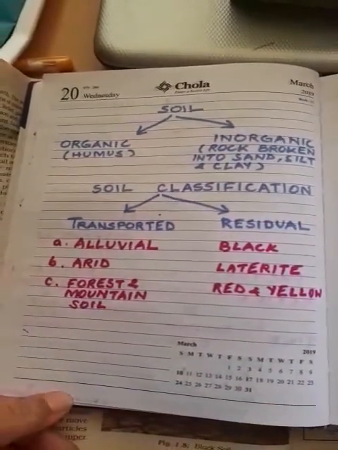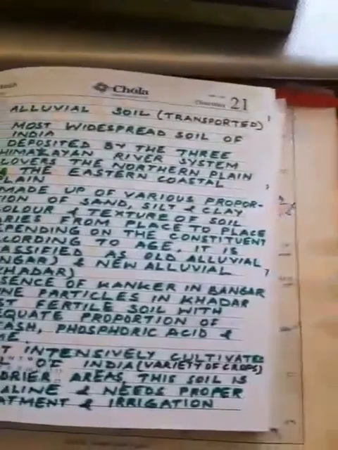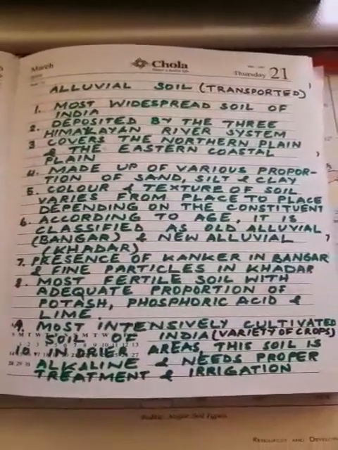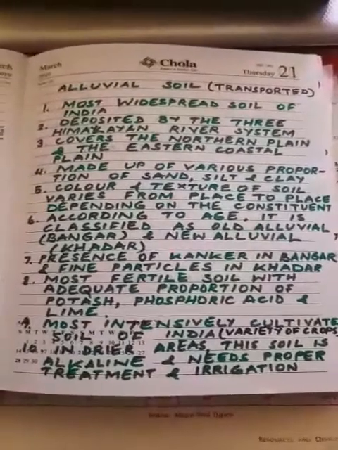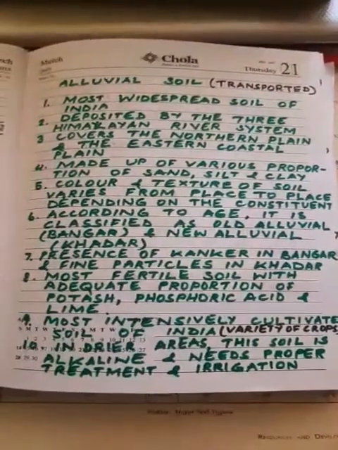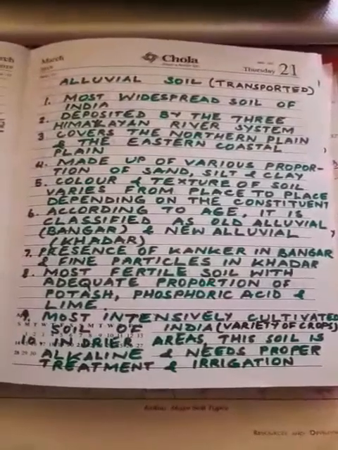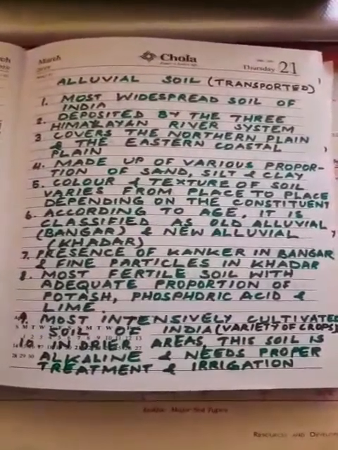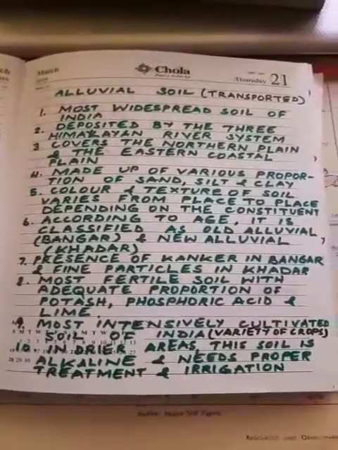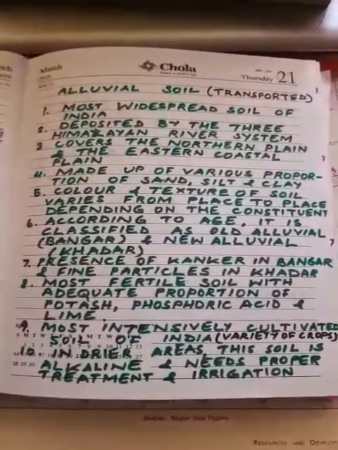Coming to our alluvial soil, this is a transported soil. It is the most widespread soil of India, deposited by three Himalayan river systems, and covers the northern plain and the eastern coastal plain. It is made up of various proportions of sand, silt and clay. Color and texture of the soil vary from place to place depending on the constituents. According to age, it is classified as old alluvial, that is Bhangar, and new alluvial, Khadar, with presence of kankar in Bhangar and fine particles in Khadar.